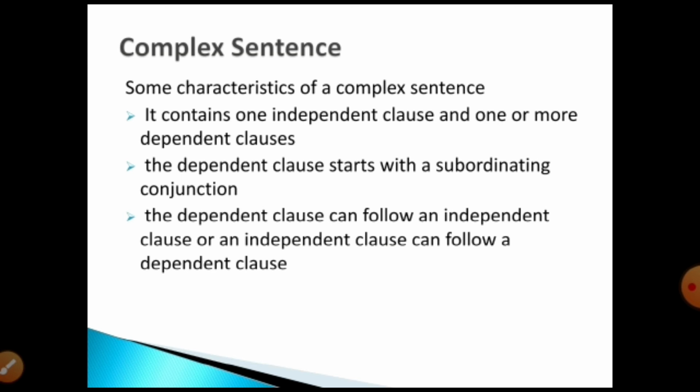Then the dependent clause can follow an independent clause, or an independent clause can follow a dependent clause. Dependent க்கு அடுத்து independent வரலாம், or else independent க்கு அடுத்து dependent வரலாம். But the dependent clause க்கு முன்னாடி it should have subordinating conjunction. Can you all understand? Let's see the structure of a complex sentence. ஒரு complex sentence எப்படி இருக்கணும் அப்படின்ற structure we can see. Okay, look at the one.